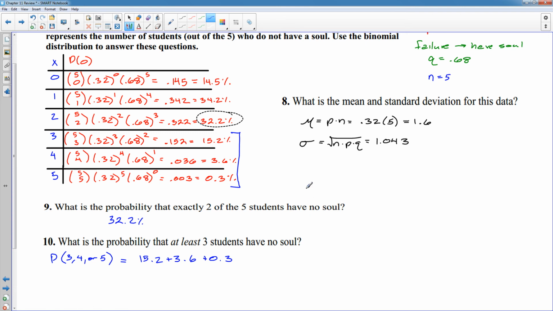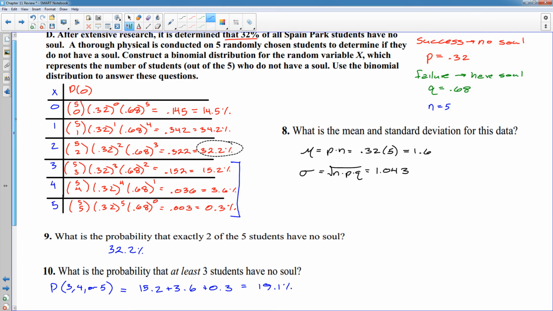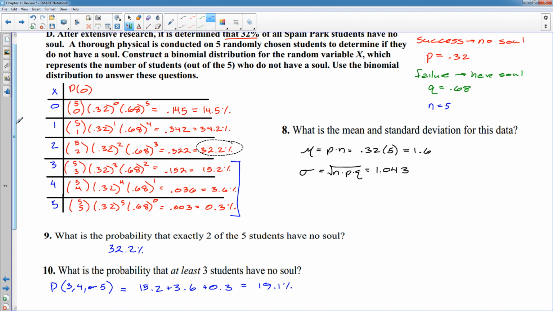And you get 19.1%. So you have a 19.1% chance that at least 3 of the 5 do not have a soul. So there you go. That is a binomial distribution using the TI-89 to compute your combinations.